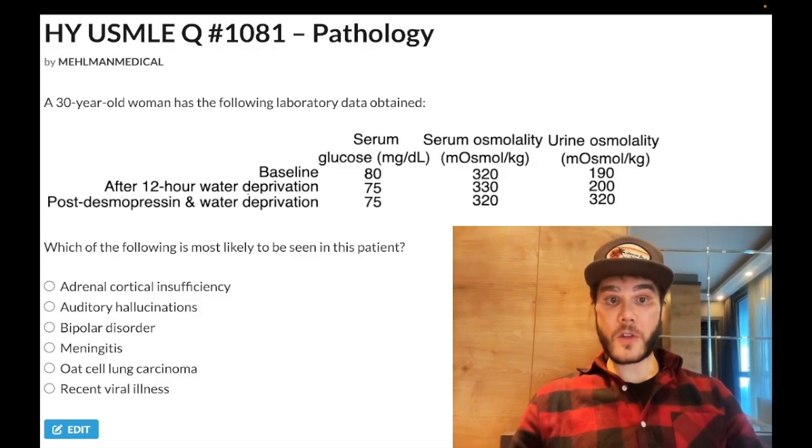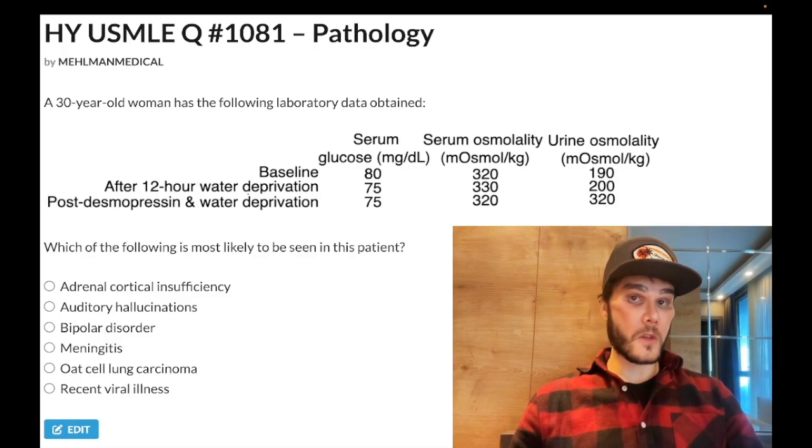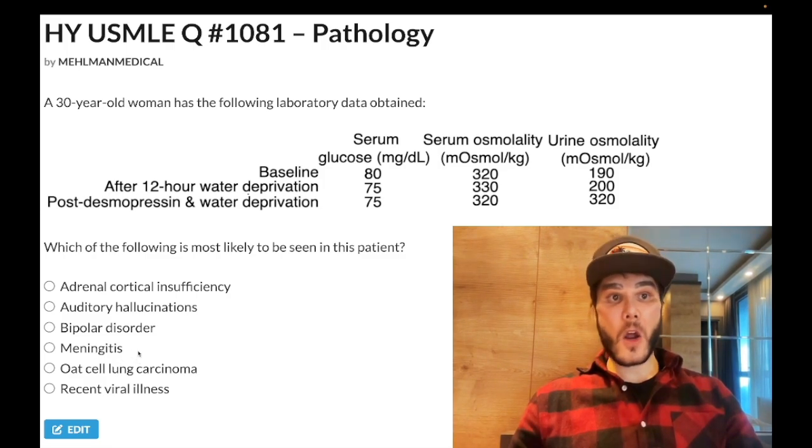USMLE can give you the same question. They'll ask you the structure that's messed up, kidney, etc. The answer will be hypothalamus. Vasopressin produced in the hypothalamus, stored in the posterior pituitary. Okay, so this is central DI. And even if you're not 100% sure still, we can just continue eliminating. So let's just look at the others.